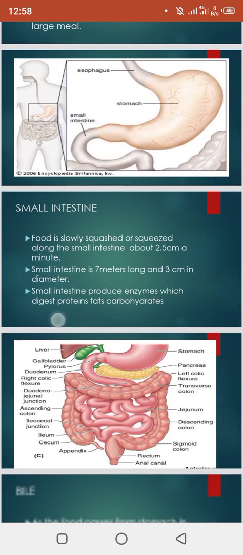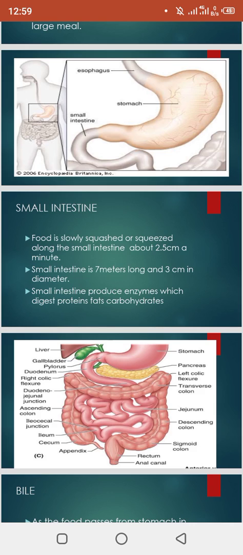Clear? Then in the small intestine, food is slowly squeezed along the small intestine about 2.5 centimeters a minute. It means that the food will cover a distance of 2.5 centimeters a minute. On the other hand, the small intestine is 7 meters long and 3 meters in diameter.